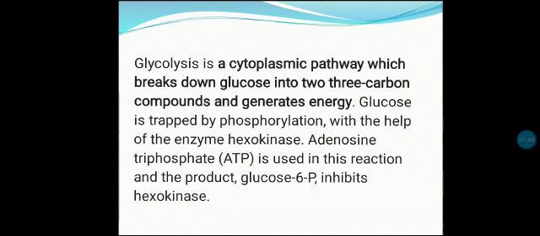So in the process, glucose gets trapped by phosphorylation. It means a phosphate group gets added at the carbon of glucose. Afterwards, with the help of the enzyme hexokinase, this process occurs and adenosine triphosphate is used to carry out that process, and this process is again responsible for the production of energy in the form of ATP. I hope you are understanding.